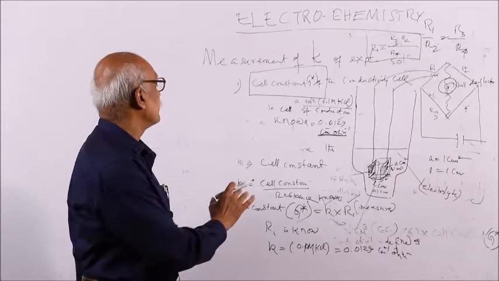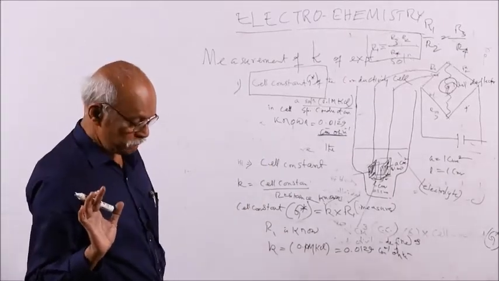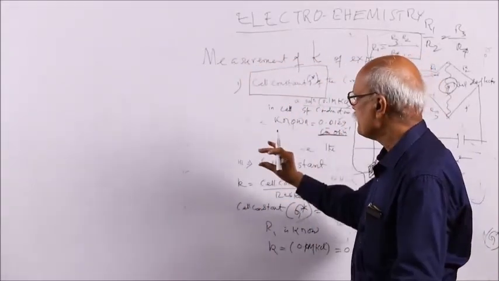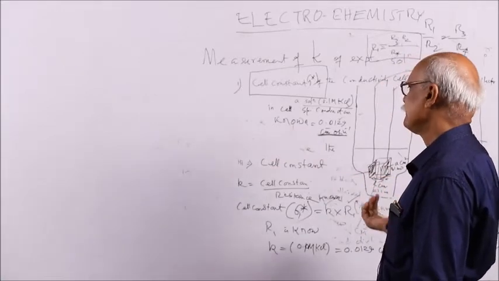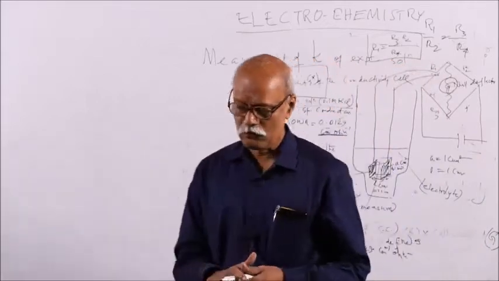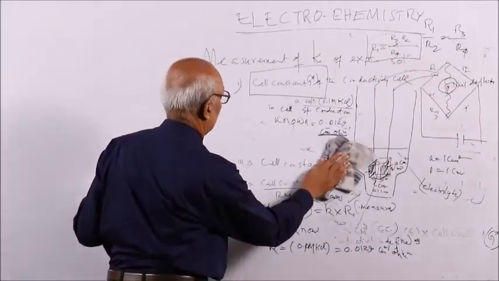By this you can know the cell constant of the cell. Even if the cell constant is written on the cell, you have to measure it. After knowing the cell constant, you can know the specific conductance of any unknown solution.